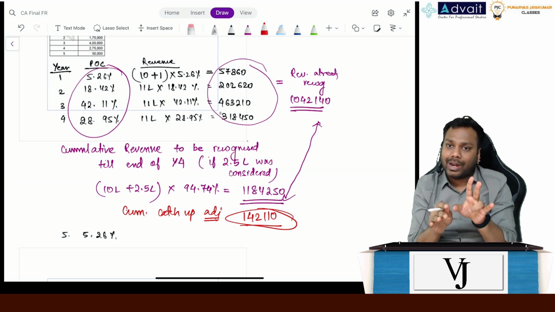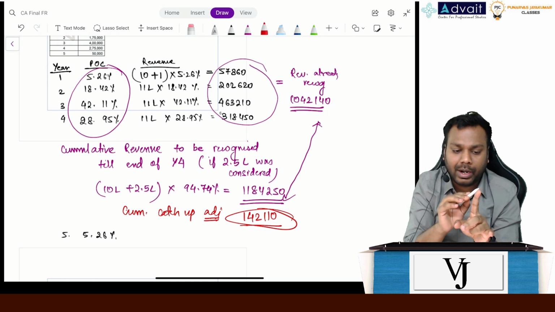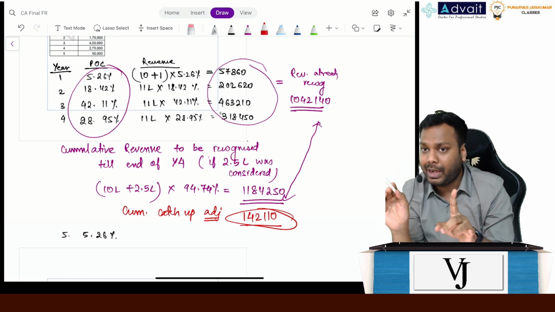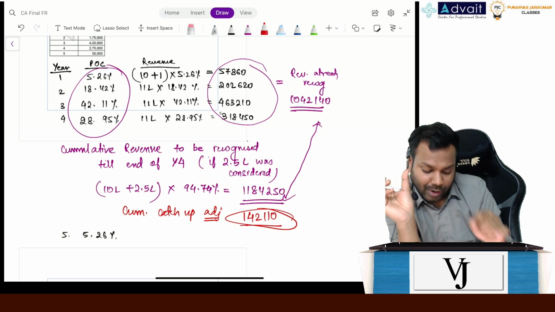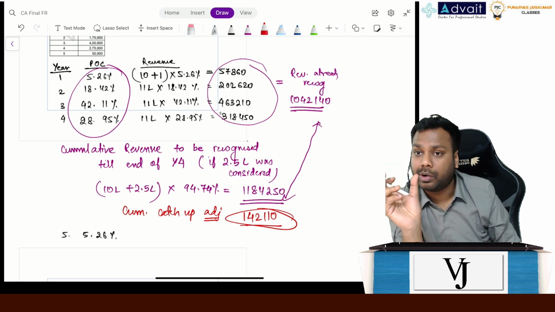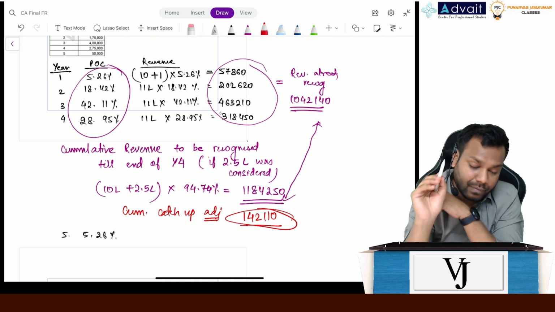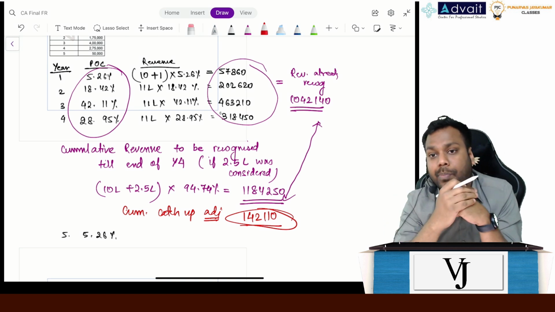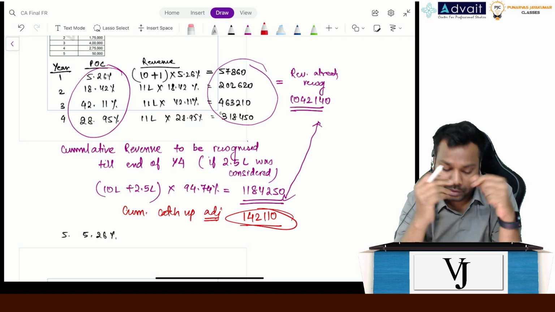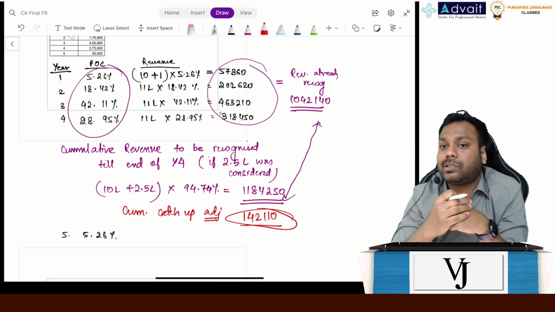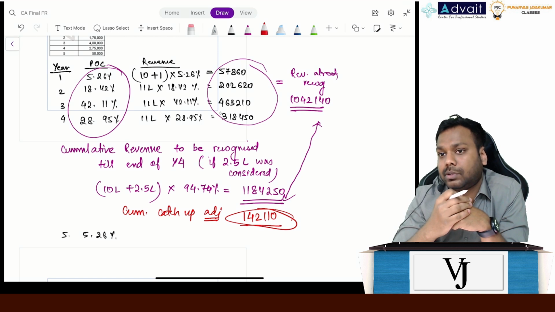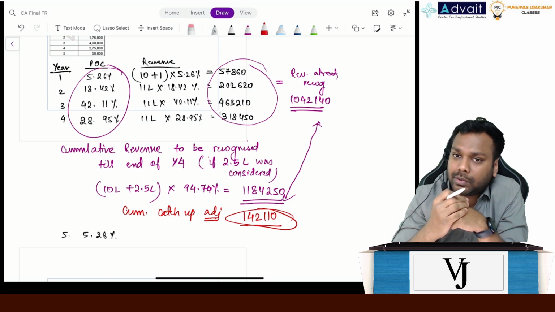But we are saying that the estimate has changed from 1 to 2.5, right? So what is the additional 1.5? For this 1.5, what is the percentage of completion? 94.74. Please enter in a calculator 1,50,000 multiplied by 94.74 percentage, and that's the amount. So this is called the cumulative catch-up adjustment. Is it clear now? Okay.